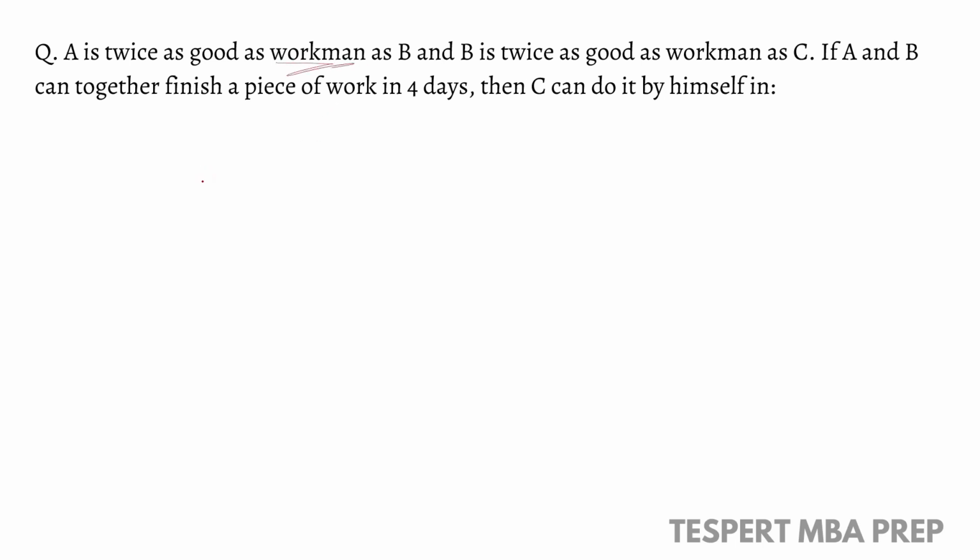For instance, here what is given? A, B and C. A is twice as good a workman as B, and B is twice as good a workman as C. So if C can finish a task in 4 days, as B is twice as good a workman as C, that means B is twice more efficient than C.